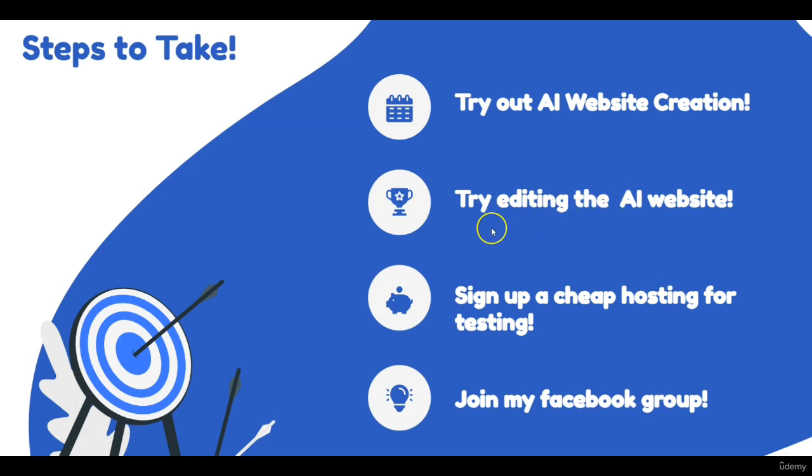And second is to try to edit the AI website using the lessons that I will share with you, editing the text using the AI assistant to write, to rewrite, or to make it longer, shorter. You leverage the power of AI in your content creation in the website.